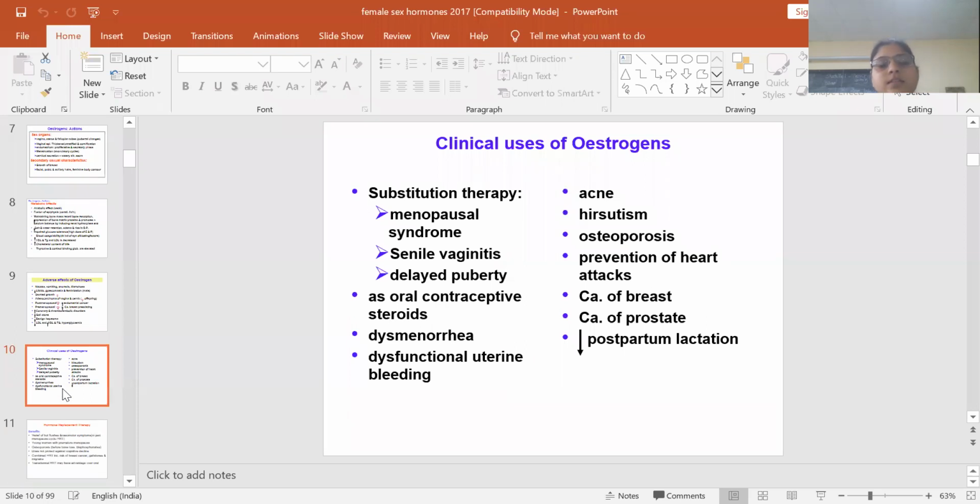Now, clinical uses: these are used in menopausal syndrome, postmenopausal syndrome, senile vaginitis, and delayed puberty. These can be used. And these are also used as oral contraceptives, in dysmenorrhea and dysfunctional uterine bleeding, in acne, hirsutism, osteoporosis, prevention of heart attacks, in the treatment of carcinoma of breast and prostate, and to decrease postpartum lactation.